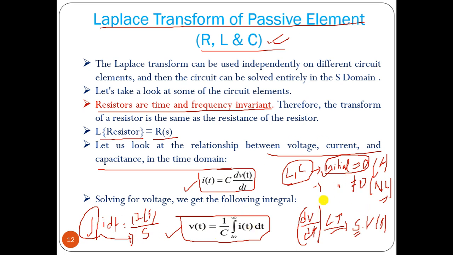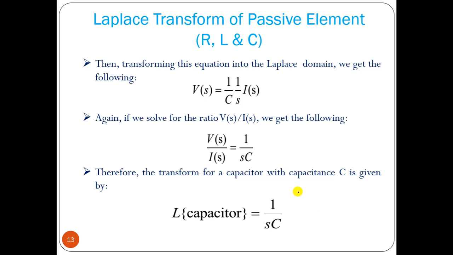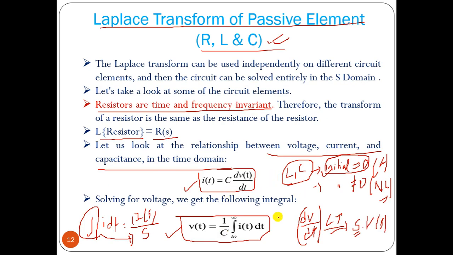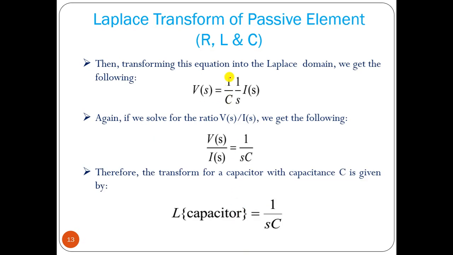That's why you have to use the Laplace transform, because a derivative and integration, that means a differential or integral equation, can be converted to an algebraic equation multiplied by s or divided by s. So V(s) we can write as 1 by sC into I(s). So V(s) by I(s) is equal to 1 by sC.